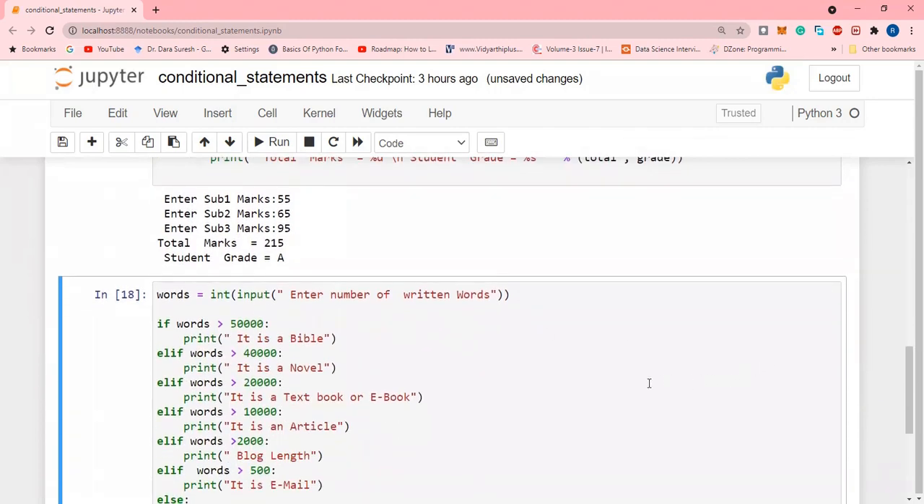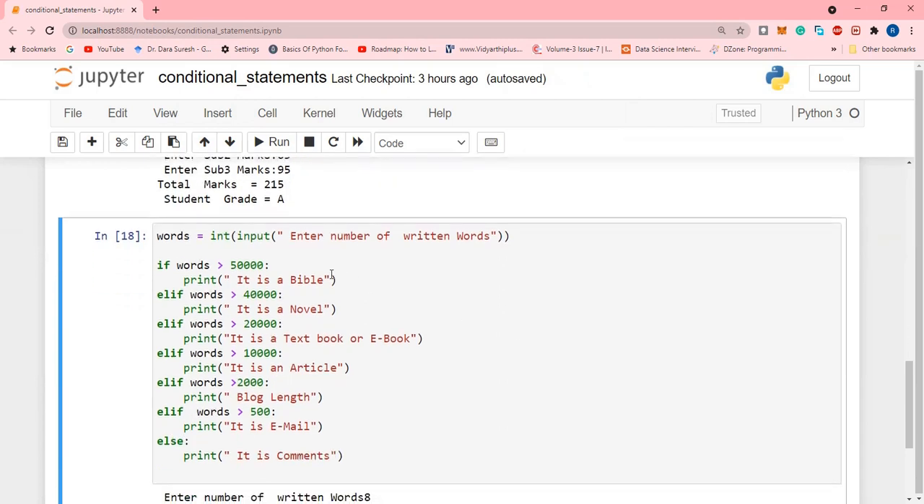Depending upon the number of words, we can determine whether it is a book or e-book or novel, or if it's more than a novel, a big book, it is called a Bible. That means maximum information will be available in a Bible. Okay. So here we have to write a program. Depending upon the words written, we have to find out whether it is a Bible, novel, textbook, or article, or it is the length of a blog, or it is an email, or it is a comment. Okay. So now we are going to take the input.